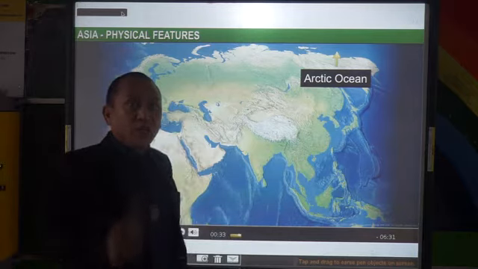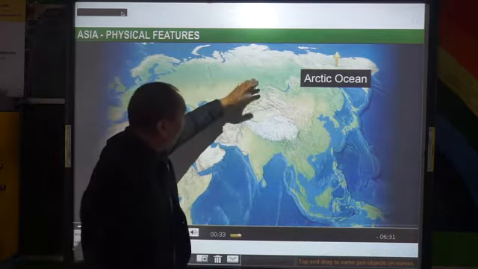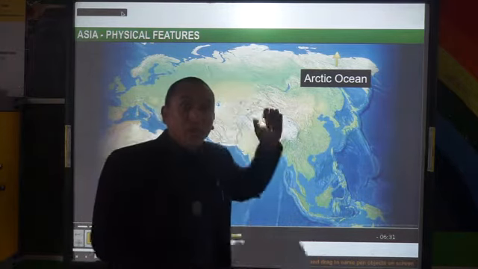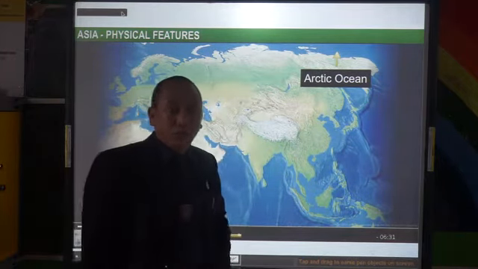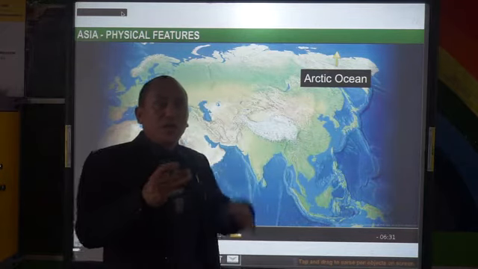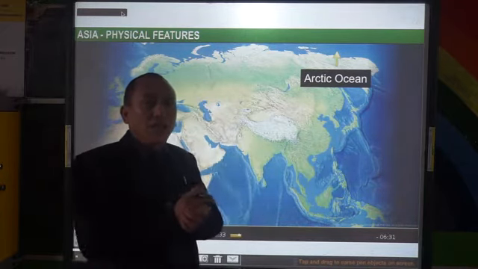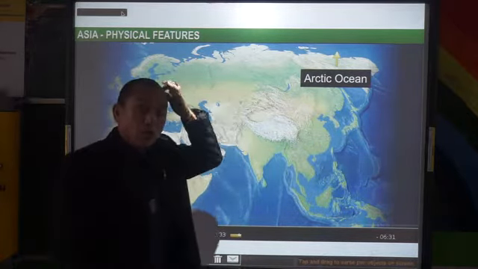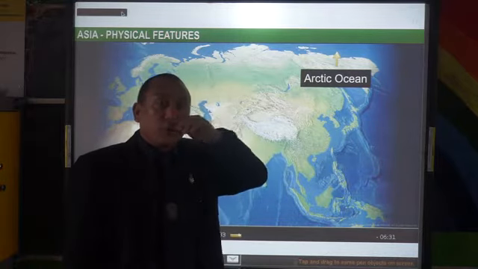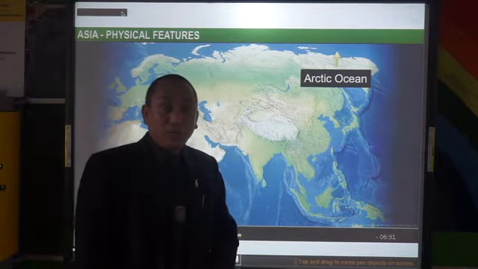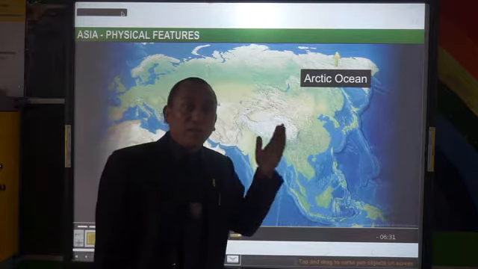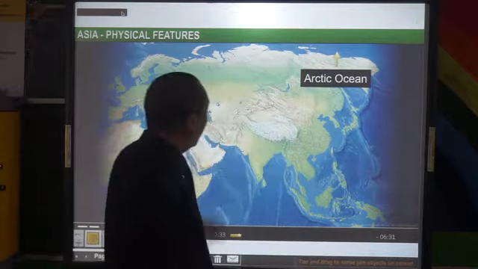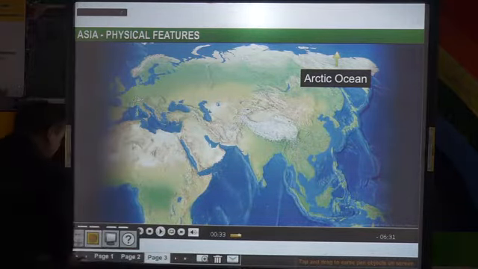Then we also have the Turan Plain, which is found in the southern part of the Siberian Plain, surrounding the Aral Sea. And this Turan Plain is mainly drained by the Amu Darya and the Syr Darya. These two are the rivers which play a very important role in this plain. Okay, that is the Turan Plain. We have the two rivers there, Amu Darya and Syr Darya, which drain into the Aral Sea. That is the northern lowlands.